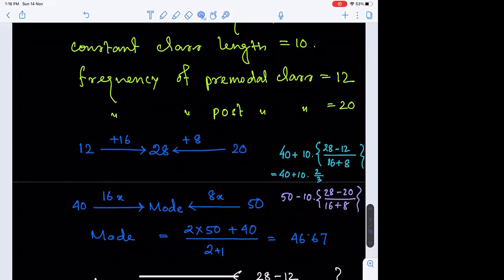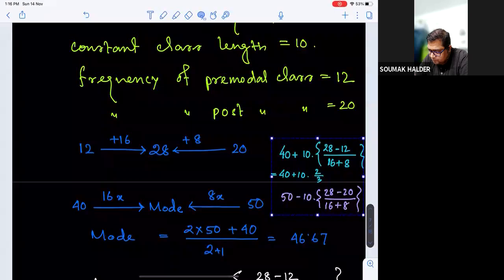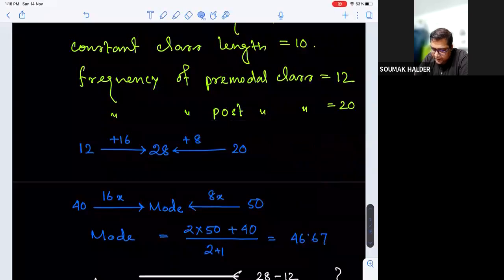Yes, sir. So basically, what have we done? Firstly, we decided by what margin the modal class frequency is higher from the pre-modal class frequency and from the post-modal class frequency. We found the initial margin: from the pre-modal class it was 16, and from the post-modal class it was 8.